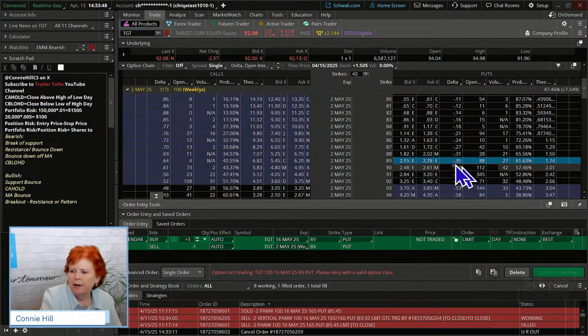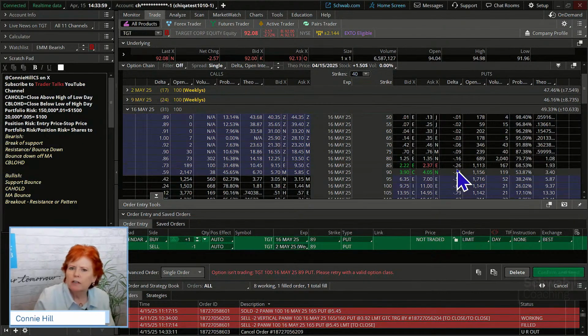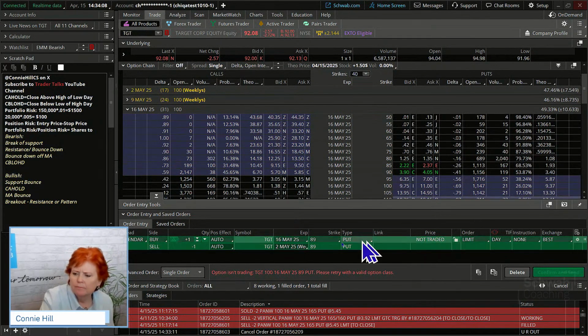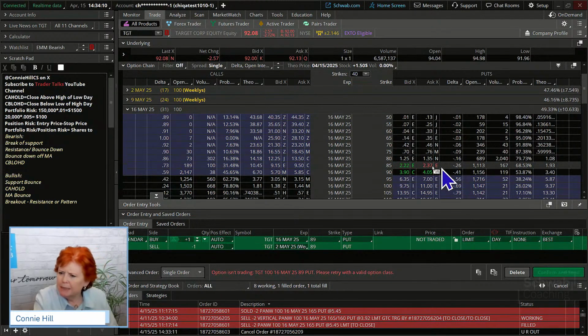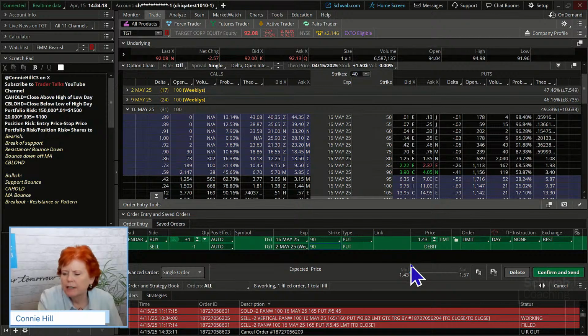And again, you could compare the deltas if you wanted. There's 35 delta there, and on the 16th, 41 delta. So a little bit more separation, but they're still pretty close to each other, so that we have a little bit of buffer if the stock doesn't go the way we expect it to as quickly as we might want it to. So I picked 89 there, and I meant to pick 90. So let's just fix that. There we go. Okay, so 143 net debit.